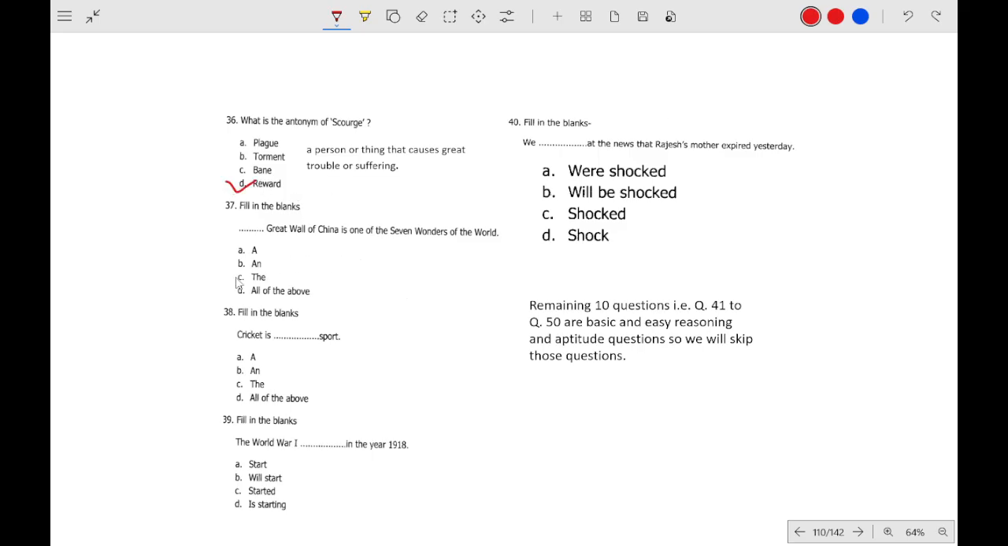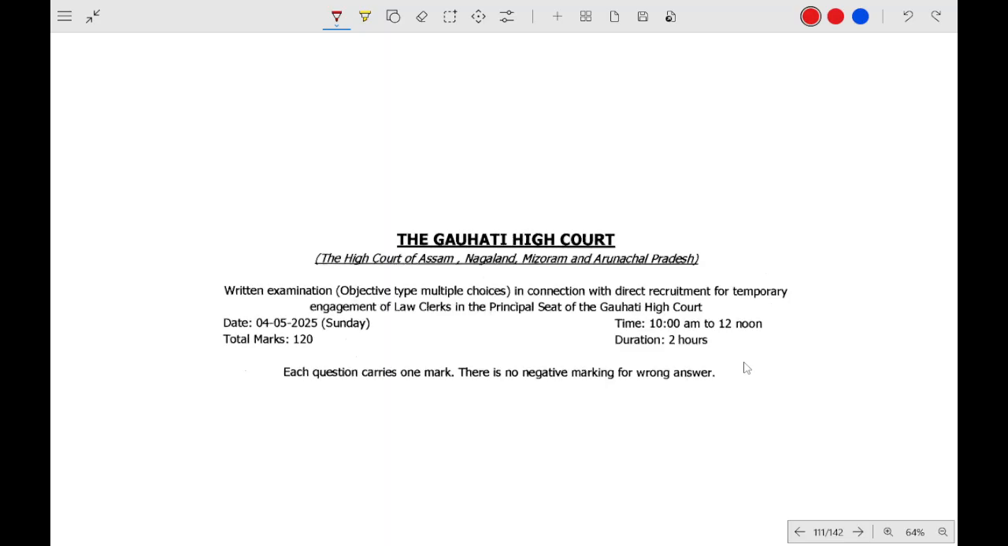Fill in the blanks. The Great Wall of China, because there is only one Great Wall of China. Cricket is a sport. World War I started in the year 1918. We were shocked at the news that Raj's mother expired yesterday. So the remaining questions are basic reasoning, so we'll skip this question. Okay, and this finishes the lawn attendant paper. Moving on to the next question.